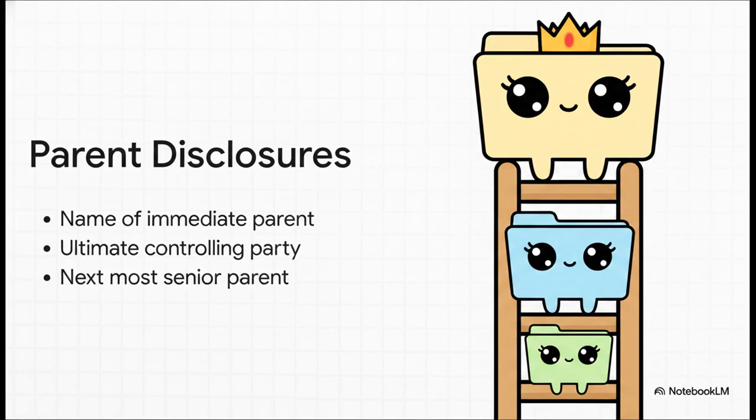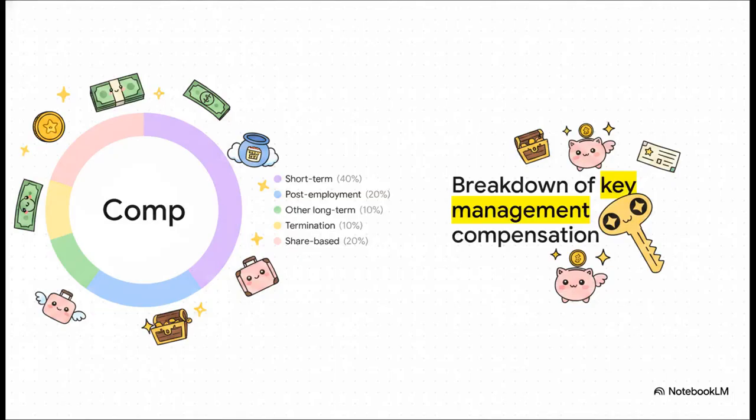According to the standard, relationships between a parent and its subsidiaries have to be disclosed irrespective of whether there have been any transactions between them at all. An entity literally has to put a name to its parent and, if it's different, the ultimate controlling party. If those entities don't produce public consolidated financial statements, well, they even have to name the next most senior parent that does. This ensures users of financial statements always know exactly who is sitting at the very top of the corporate ladder. Then there are the folks actually running the show.